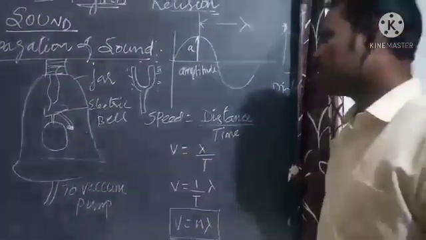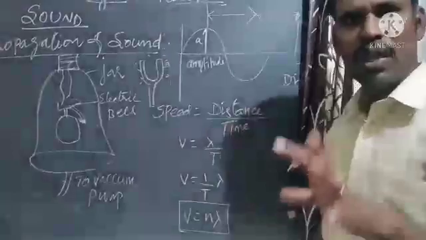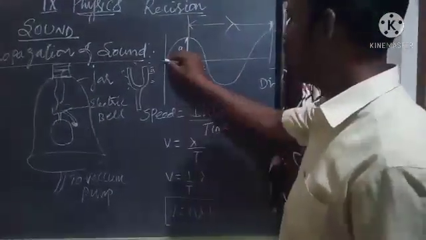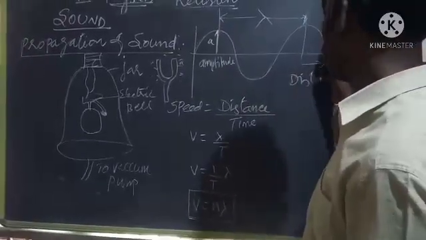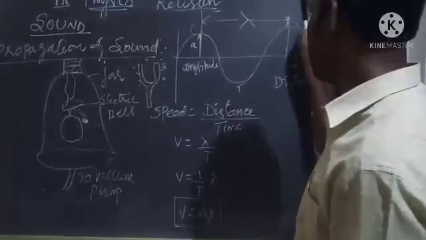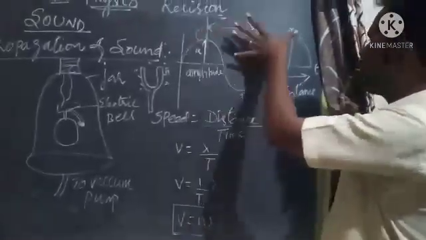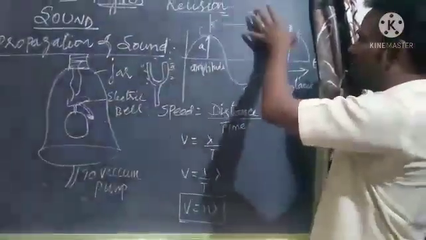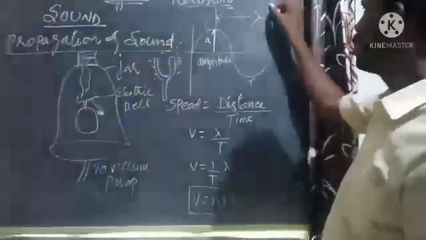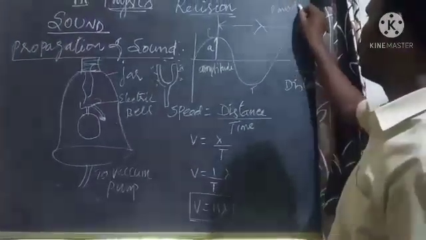First, wavelength. The wavelength is nothing but what? The distance between two consecutive crests. This is the wave, the sound wave. So this is the crest, this is the trough. The distance between two consecutive crests is called the wavelength. The wavelength is denoted by the letter lambda. It's a Greek letter, lambda.